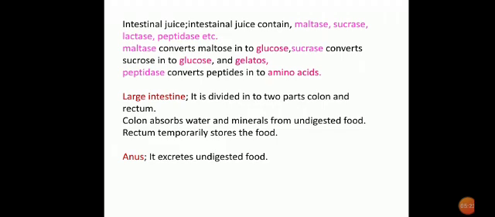Undigested food enters the large intestine. Large intestine, it is divided into two parts, colon and rectum. Colon absorbs water and mineral from undigested food. Rectum temporarily stores the food. Then undigested food is excreted through the anus.